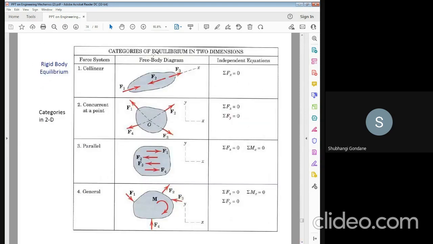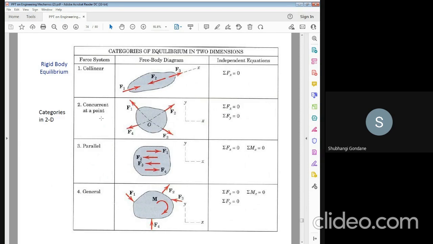This is also an equilibrium in two dimensions. If the forces act collinear, then the independent equation is summation Fx is equal to 0.